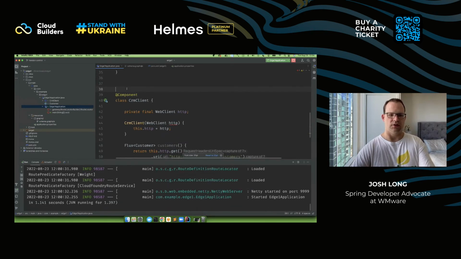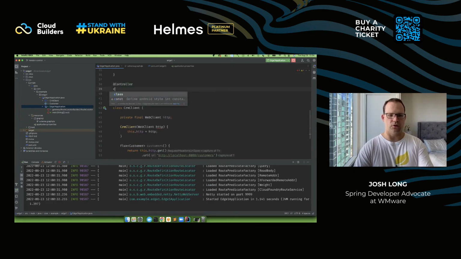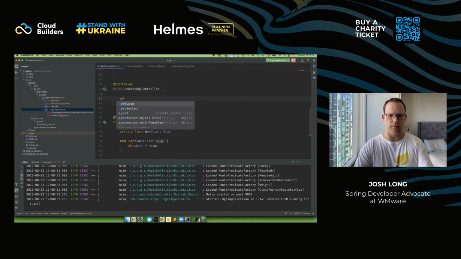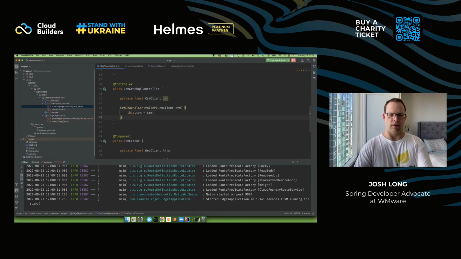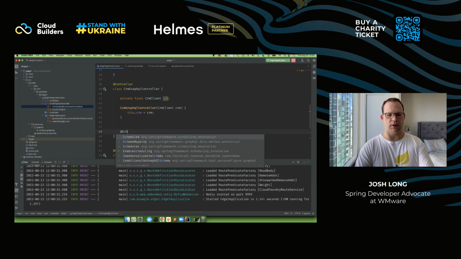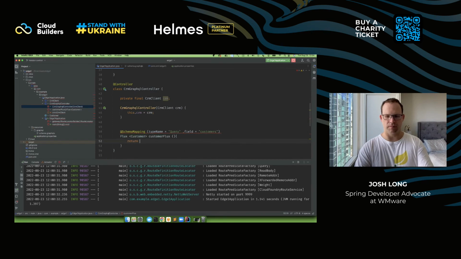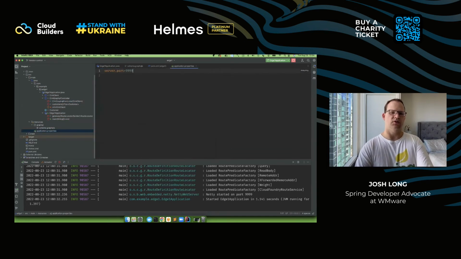Okay, so at controller, CRM GraphQL controller, private final CRM client. Inject that into the constructor. And here I'm going to say schema mapping, type name is equal to query, and the field is called customers. All right, so customers returns this.crm.customers. I'm going to name this method customers. This is a handler resolver for the GraphQL schema that we just created.